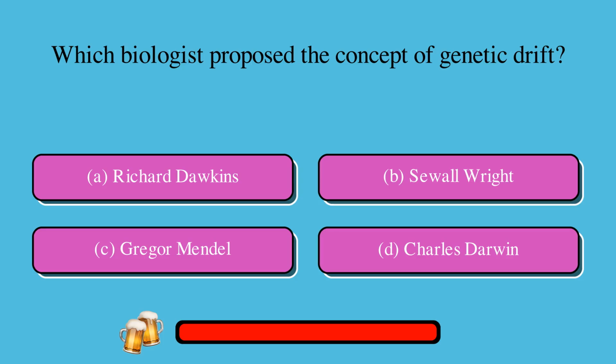Which biologist proposed the concept of genetic drift? A. Richard Dawkins, or B. Sewall Wright, or C. Gregor Mendel, or D. Charles Darwin? The correct answer is B. Sewall Wright.